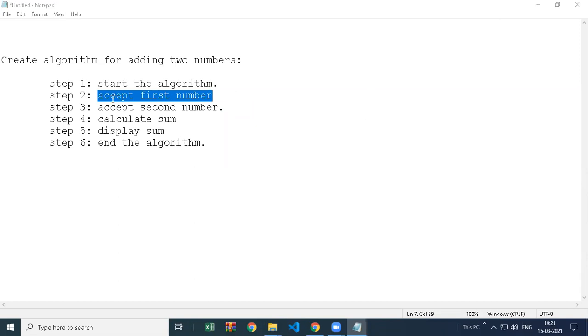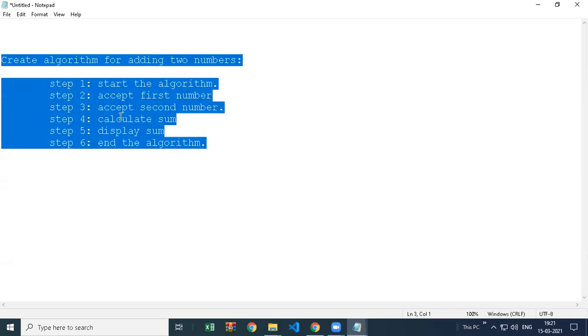So when I give this algorithm to any developer, they will just write their own code to accept data, because I have said in step number 2, accept the number. So the programmer will accept the number in his or her own programming language. Then accept the second number, then they will calculate the sum, and finally display the sum.